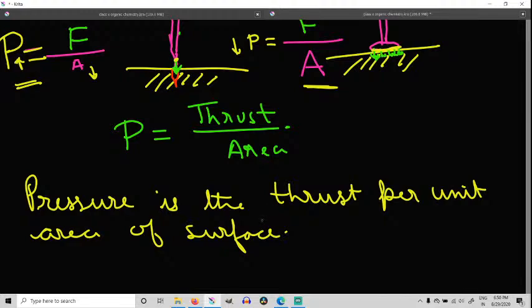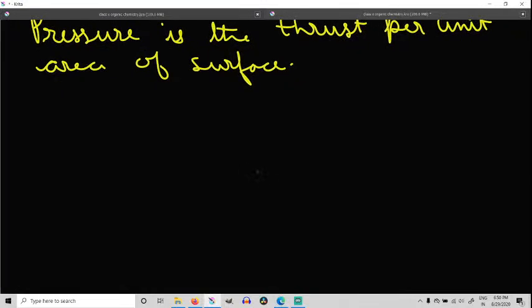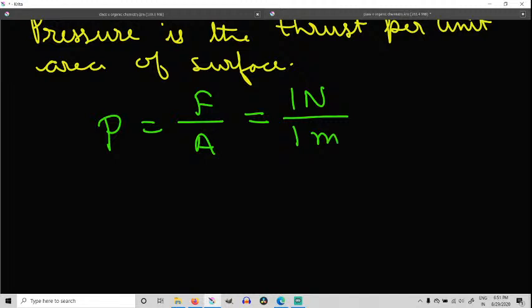Joined very late. Now we go to find out the unit. Now that we have understood what pressure is, let's find out the unit of pressure. Pressure is equal to force, or thrust to be exact, by area. The unit of force is Newton, and the unit of area is meter square. So pressure becomes Newton per meter square.